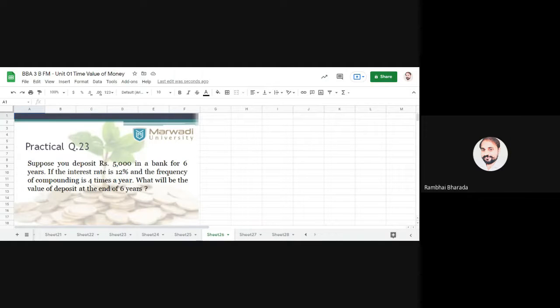Now, rate of interest is 6%. Have you written the amount? Okay. Now you will earn 6% interest.